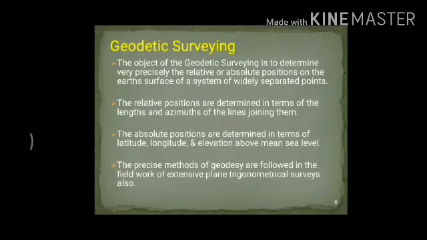Next, start with the main object of geodetic surveying. The main object of geodetic surveying is to find out accurately the relative or absolute positions on the surface of the earth. The relative positions are the length between the points and the azimuths of the line joining them.